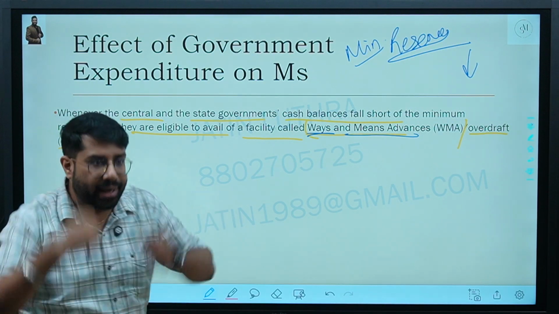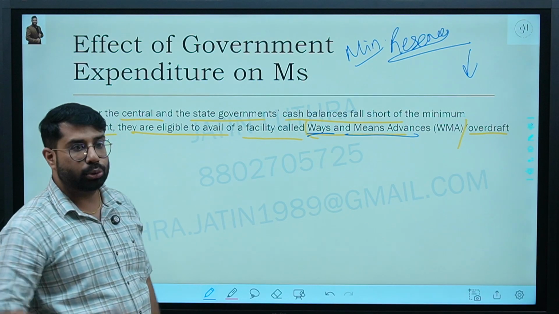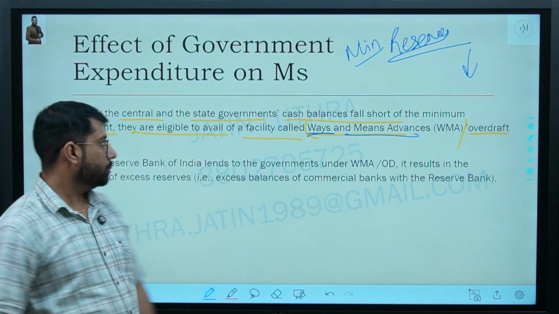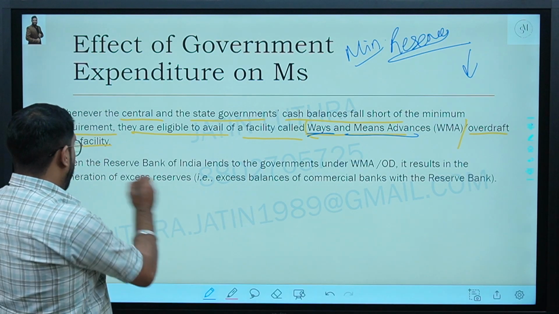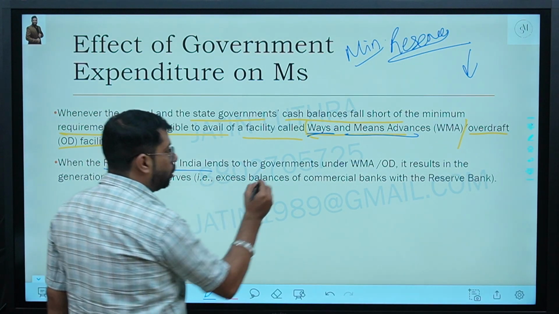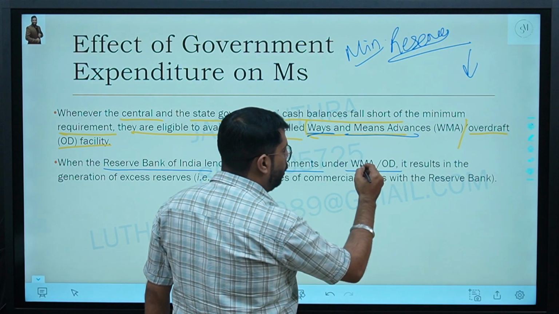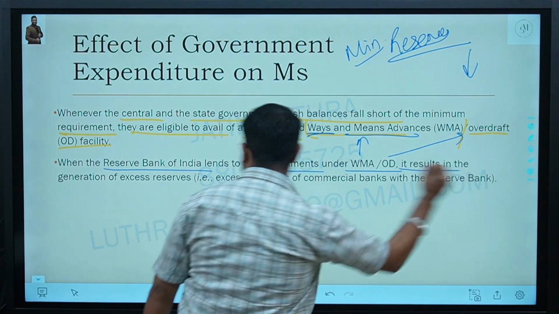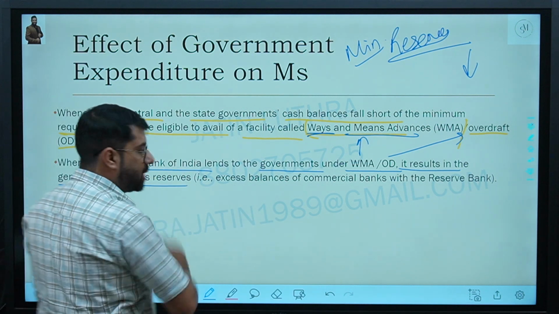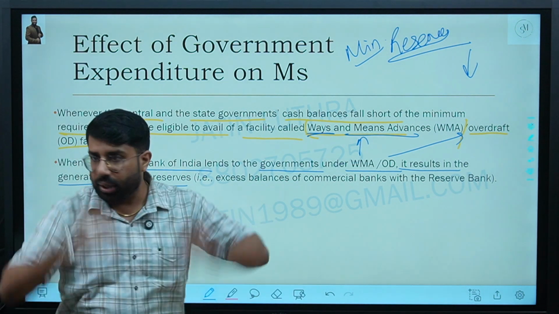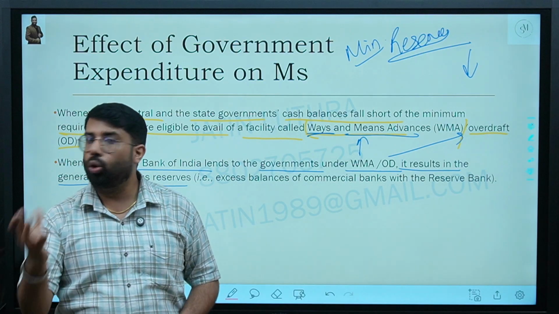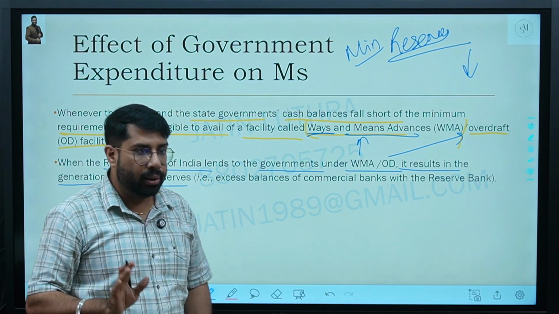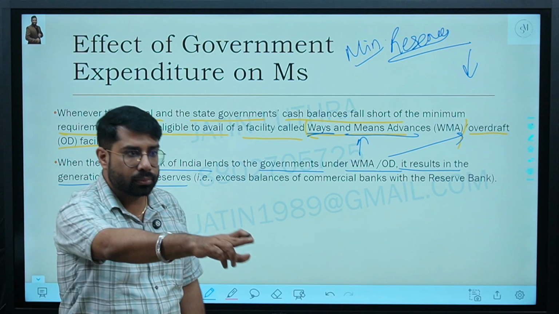The government will take the credit so that the reserves could be fulfilled. Are we clear? Yes or no? When Reserve Bank of India lends to the government under WMA or OD, what is WMA? Ways and means advances or overdraft facility. It results in the generation of excess reserves. More reserves will be created. When RBI gives a loan to the central and state government, more reserves will be created. Yes or no? Yes, sir.